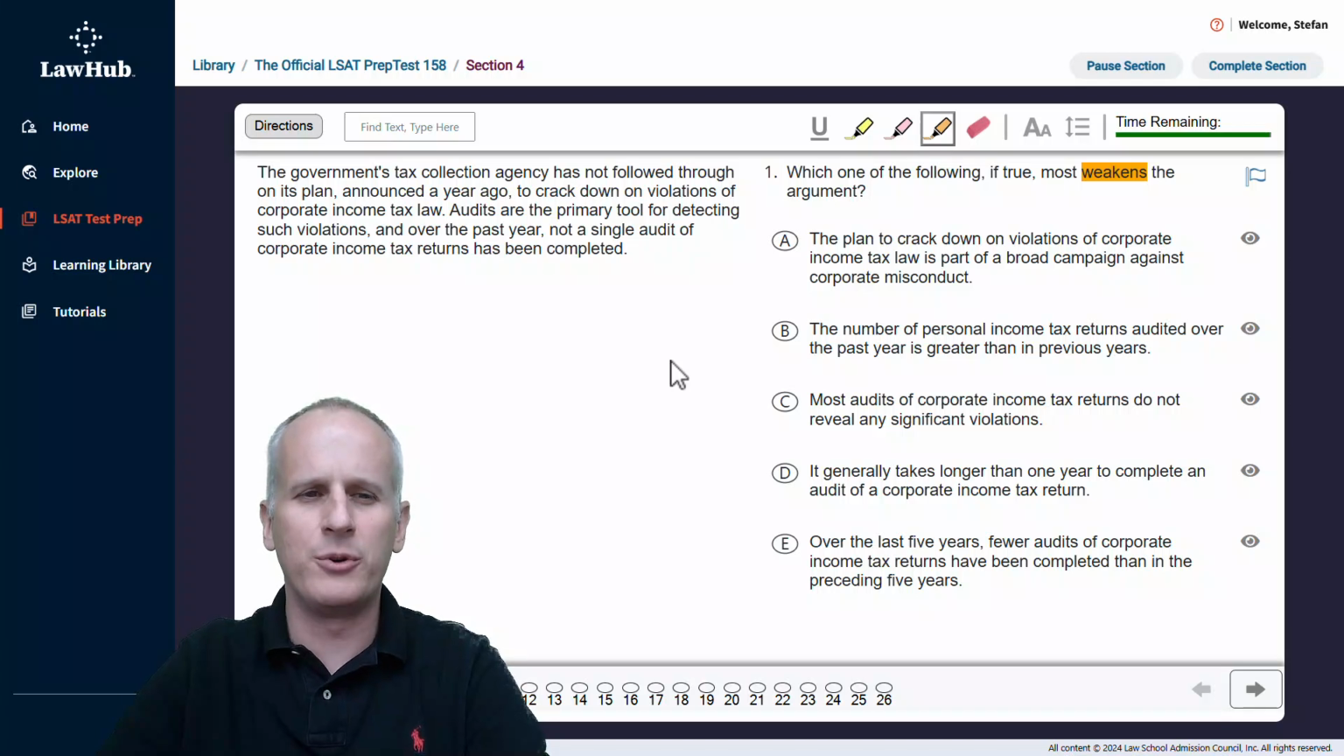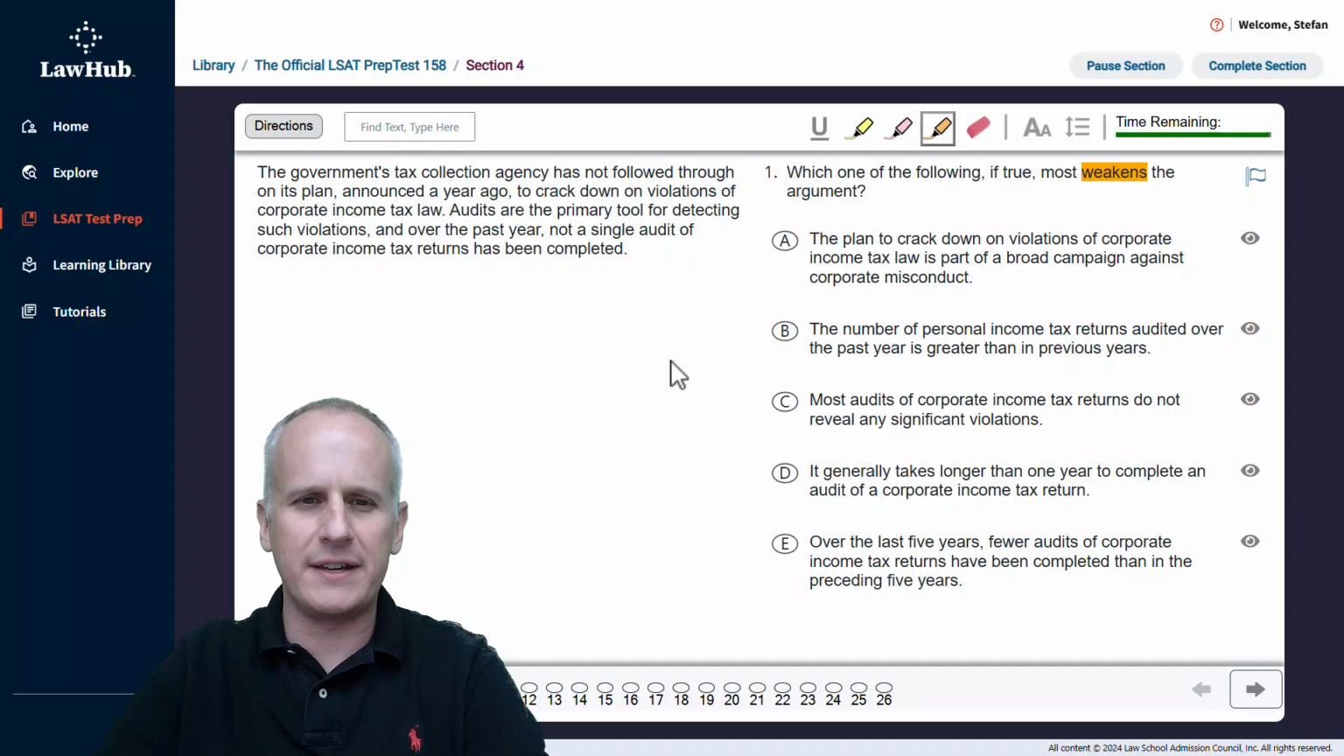So now we're going to read that prompt, and after reading the paragraph, we're going to highlight whatever the conclusion is. So starting from the top, the government's tax collection agency has not followed through on its plan announced a year ago to crack down on violations of corporate income tax law. Audits are the primary tool for detecting such violations, and over the past year, not a single audit of corporate income tax returns has been completed.